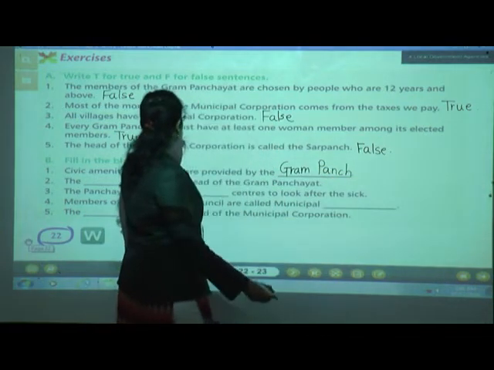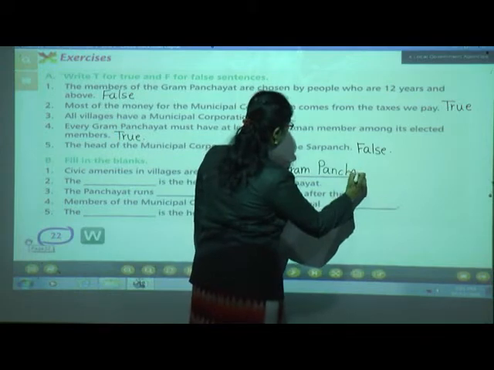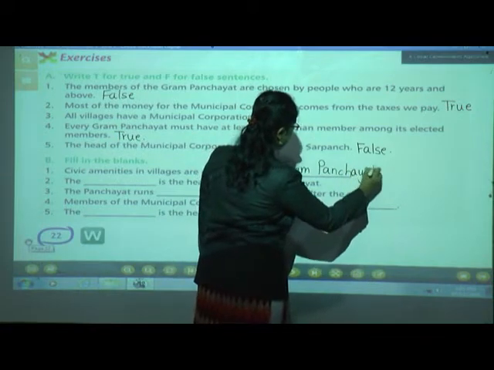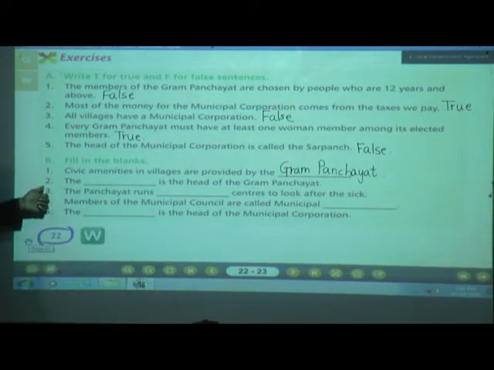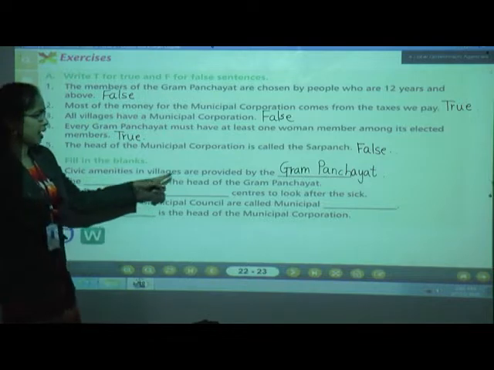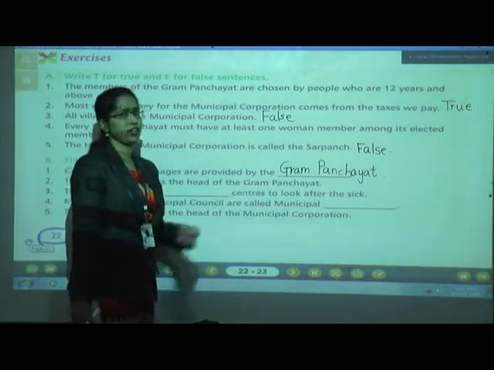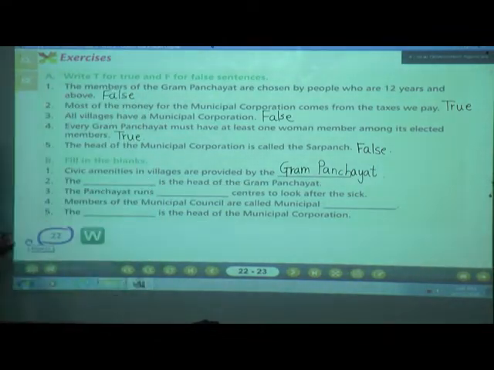P-A-N-C-H-A-Y-A-T. Gram Panchayat. Done, children? Number 2, we'll see. The dash is the head of the Gram Panchayat. Who is the head of the Gram Panchayat, children? Come on, give me the answer.